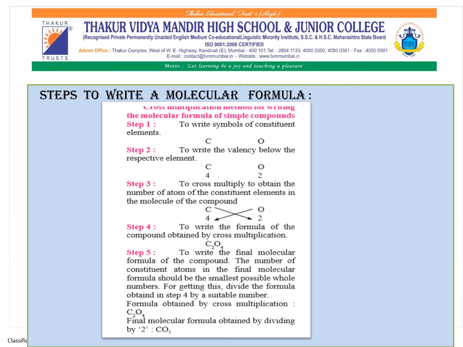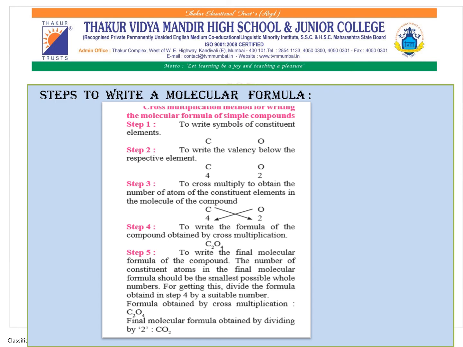In the third step, we cross multiply to obtain the number of atoms of the constituent elements. In the fourth step, we write the formula of the compound obtained by cross multiplication, that is C2O4.